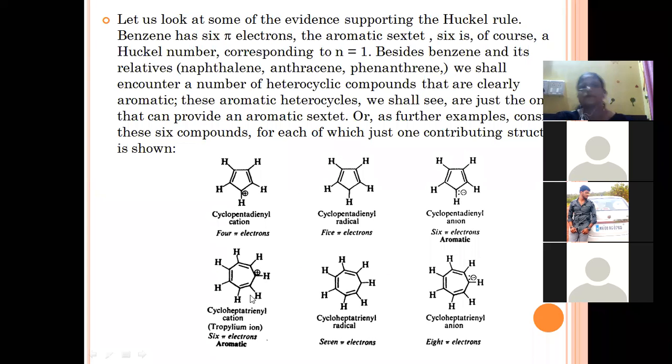And a very important property, the last property, is the 4n plus 2 rule, which is also obeyed by this compound. That's why this compound is aromatic in nature.